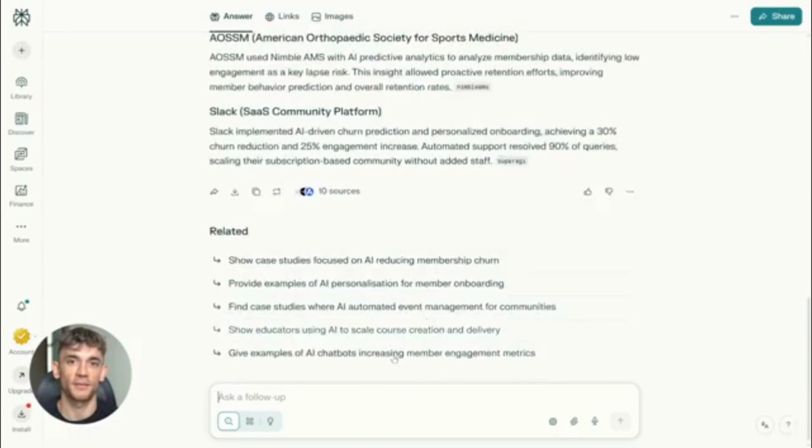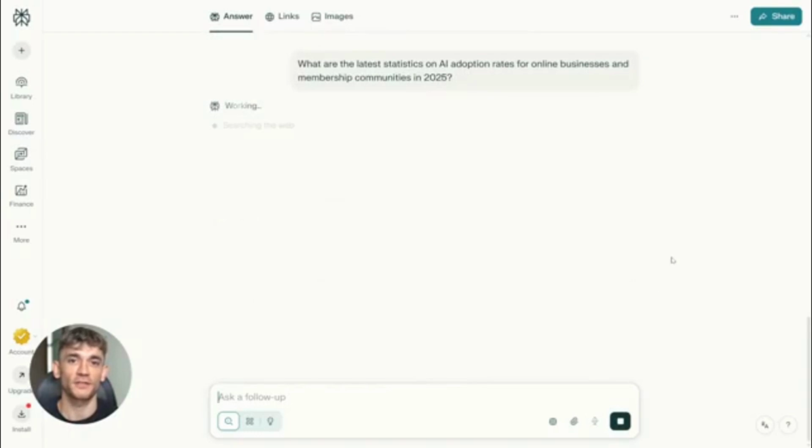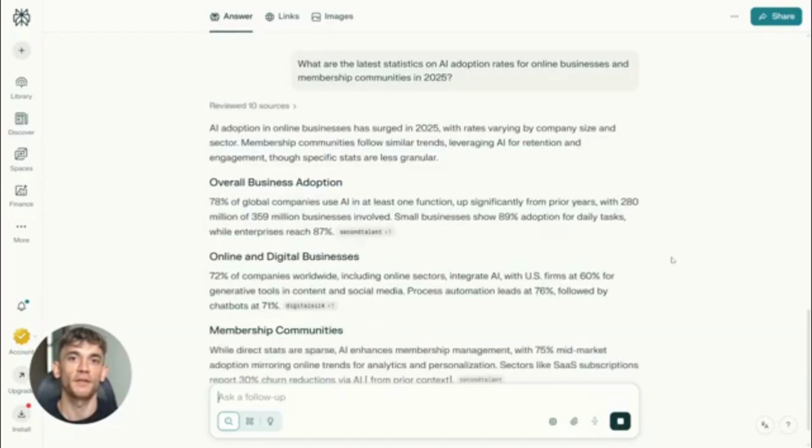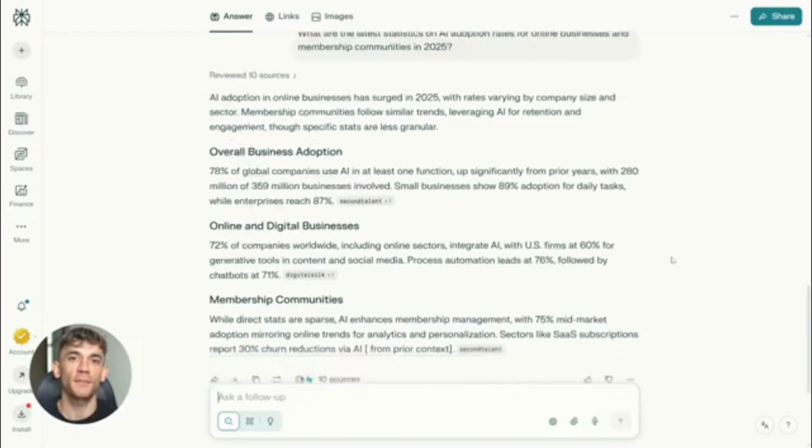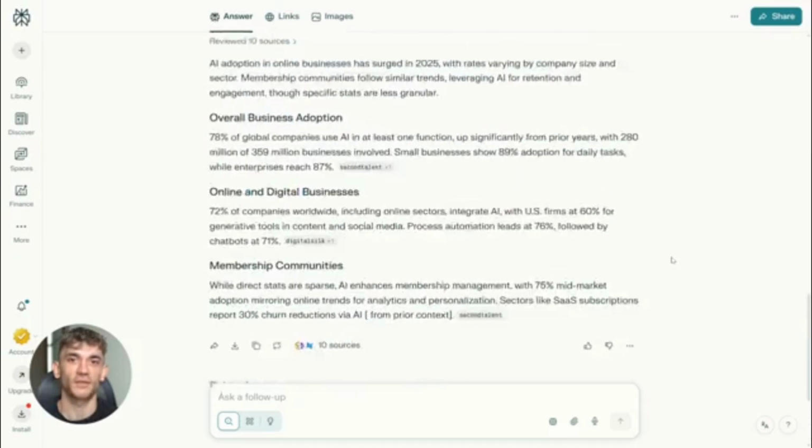Next, you need the numbers. Here's prompt number 3. What are the latest statistics on AI adoption rates for online businesses and membership communities in 2025? Get the numbers, the data, the facts that make your content credible.